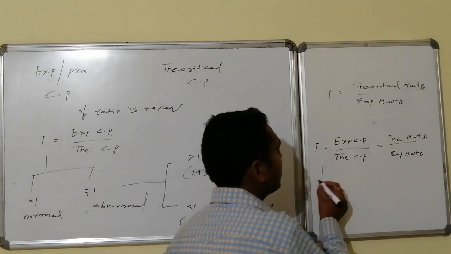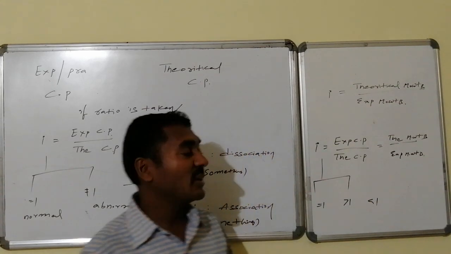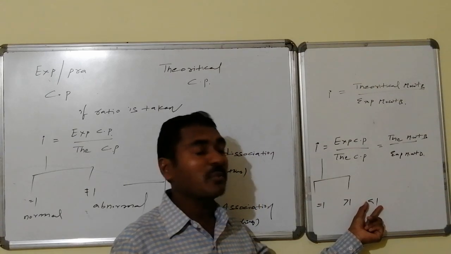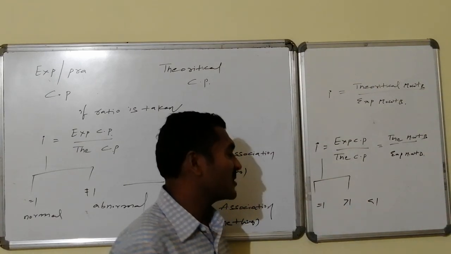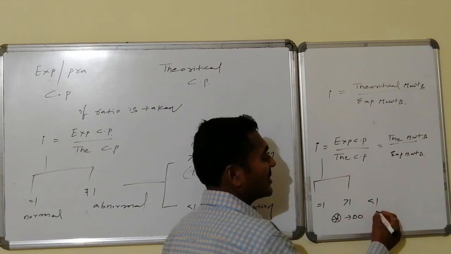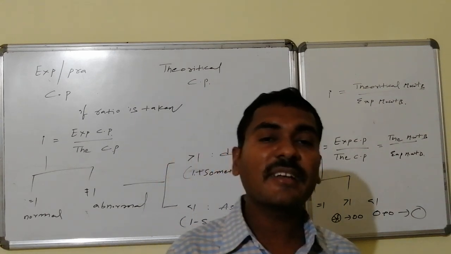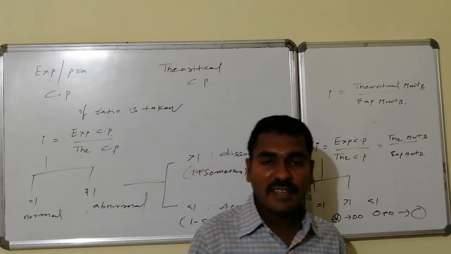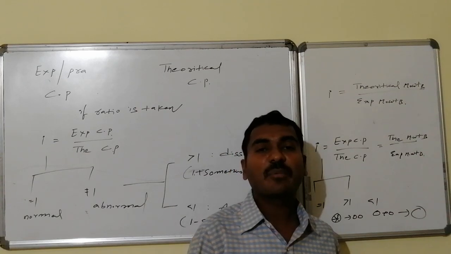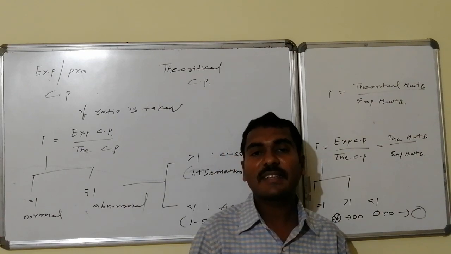i can be any of these things. It is equal to 1, it is greater than 1, it can be less than 1. Equal to 1 implies what? Normal. Greater than 1 or less than 1 implies abnormal. Greater than 1 means dissociation: one molecule is converted to more than one molecule. Less than 1 means association: more than one molecule is converted to a single molecule under the solution conditions. Thus, how it will vary, how to calculate all these things and why these are abnormal, and if abnormality occurs, where the formula changes, we will discuss in the next video.